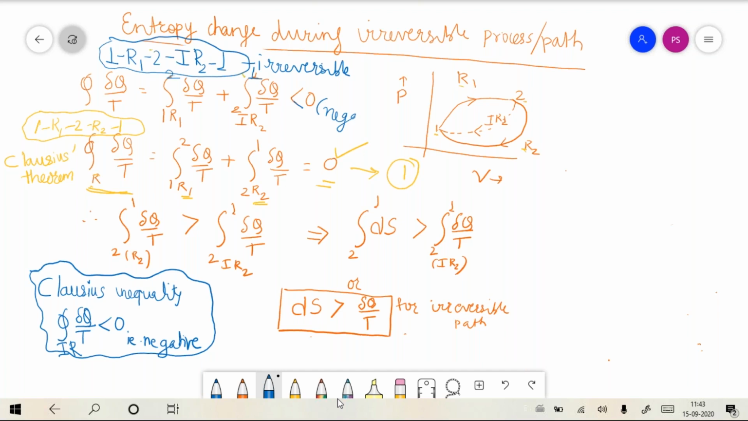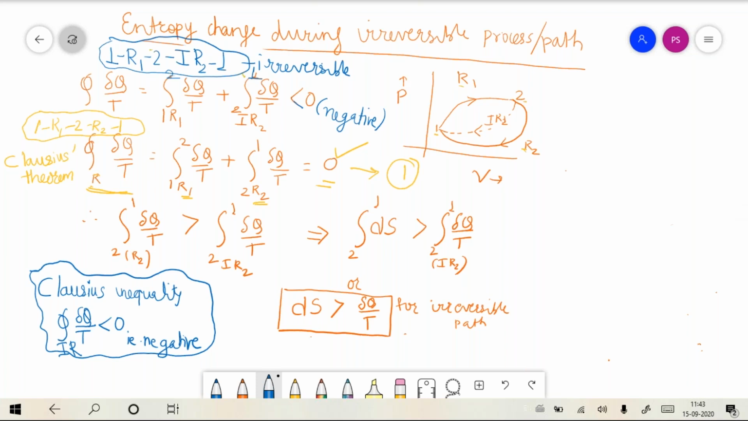Okay, please note this is a negative value. I hope this is understood. If this is understood, please say yes in your questions column, whether this is understood for the irreversible cycle.